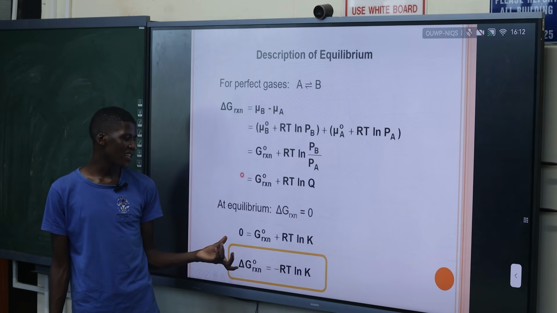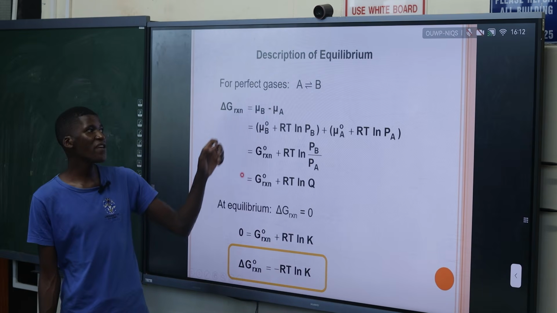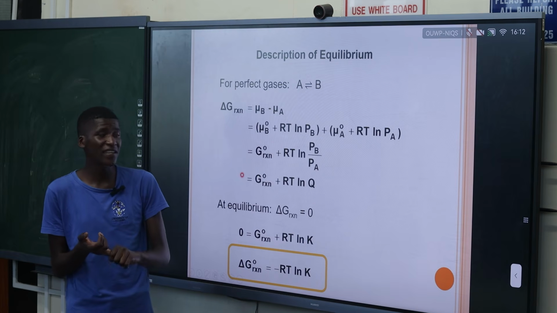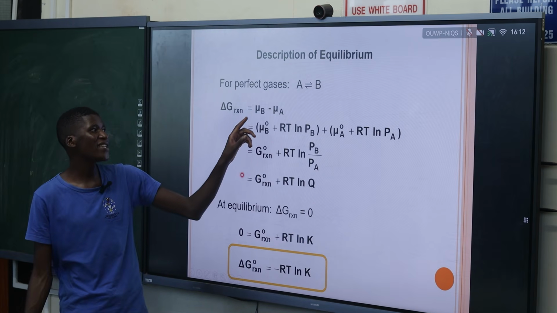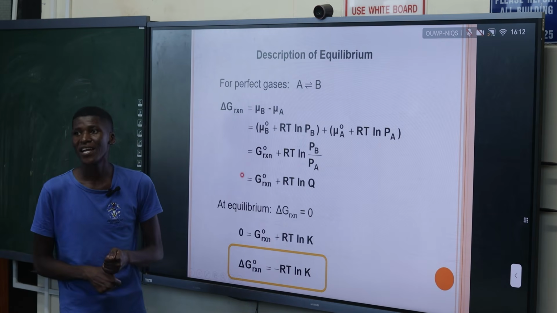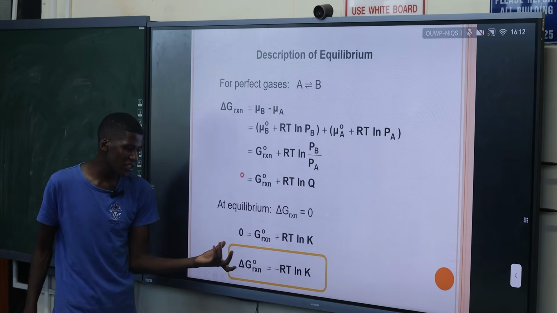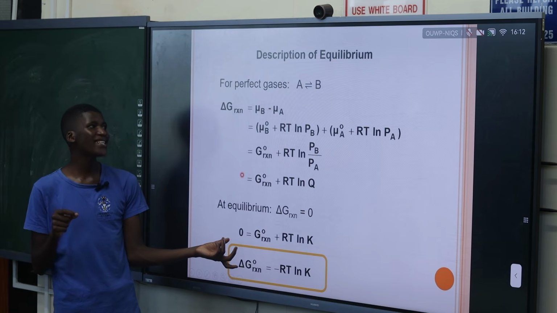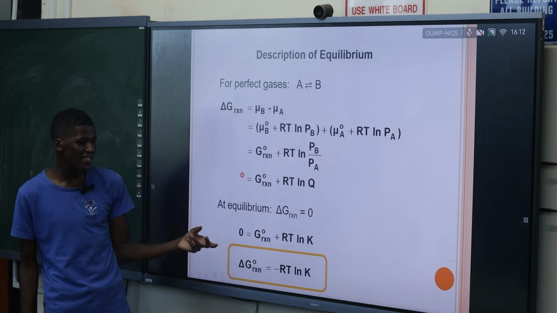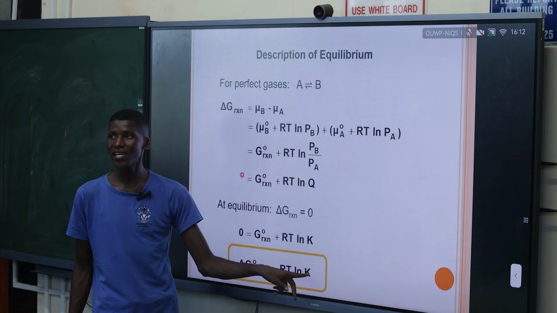But basically, this is another way of calculating the Gibbs energy. We calculate it if we know the equilibrium constant. Actually, let's say we have A and B that are in equilibrium, it means the rate of the forward direction and the rate of the reverse direction are equal. It means the chemical potential of the product and the chemical potential of the reactant are also equal. Then if you do all the mathematical derivations here, you will end up with this formula for a chemical system in chemical equilibrium. For you to calculate the Gibbs energy, you need the chemical equilibrium constant, which is Kc.